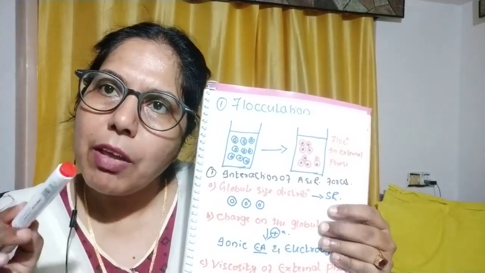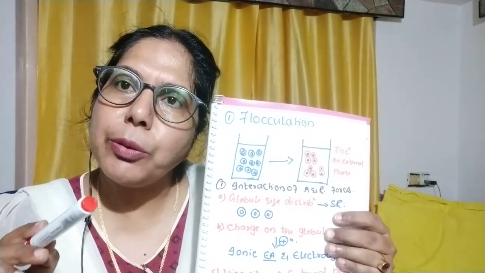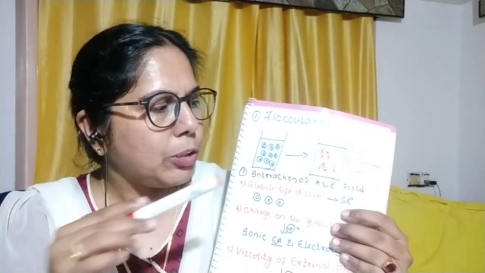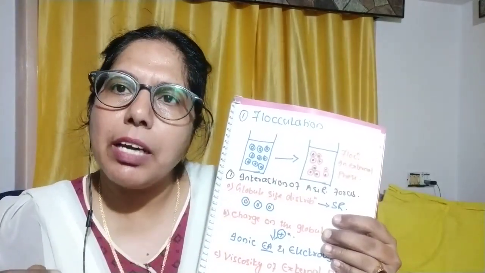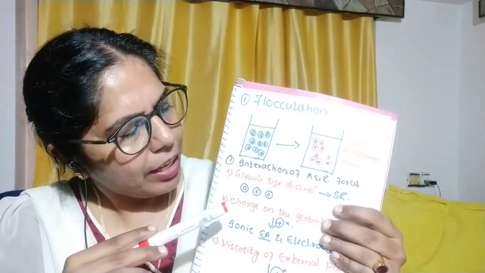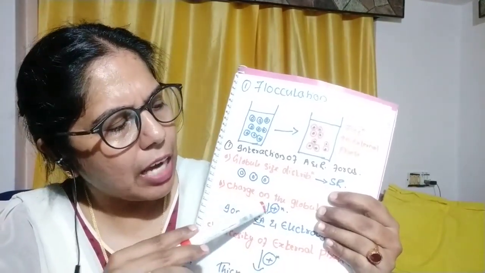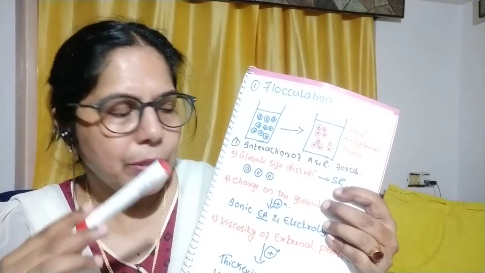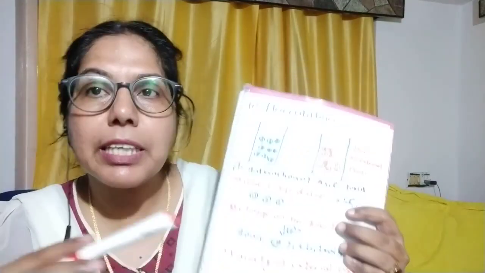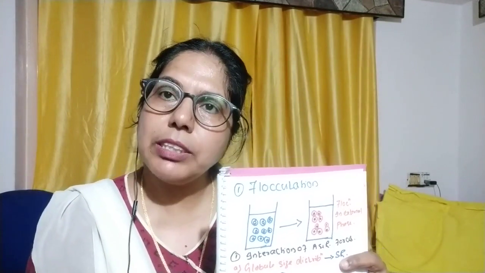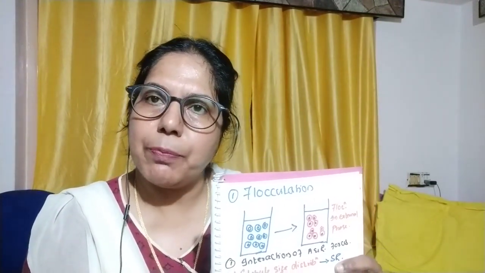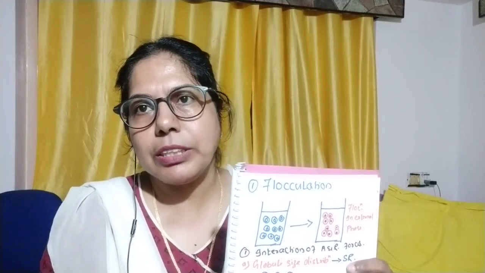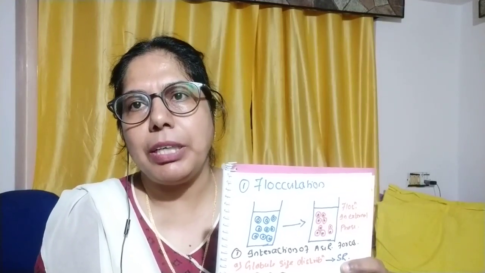As I told, flocculation takes place due to the interaction between the particle forces. So the second one is charges on the globule surface. Due to this, flocculation will take place. The third one is the viscosity of the dispersion medium, that is, the viscosity of the external phase.